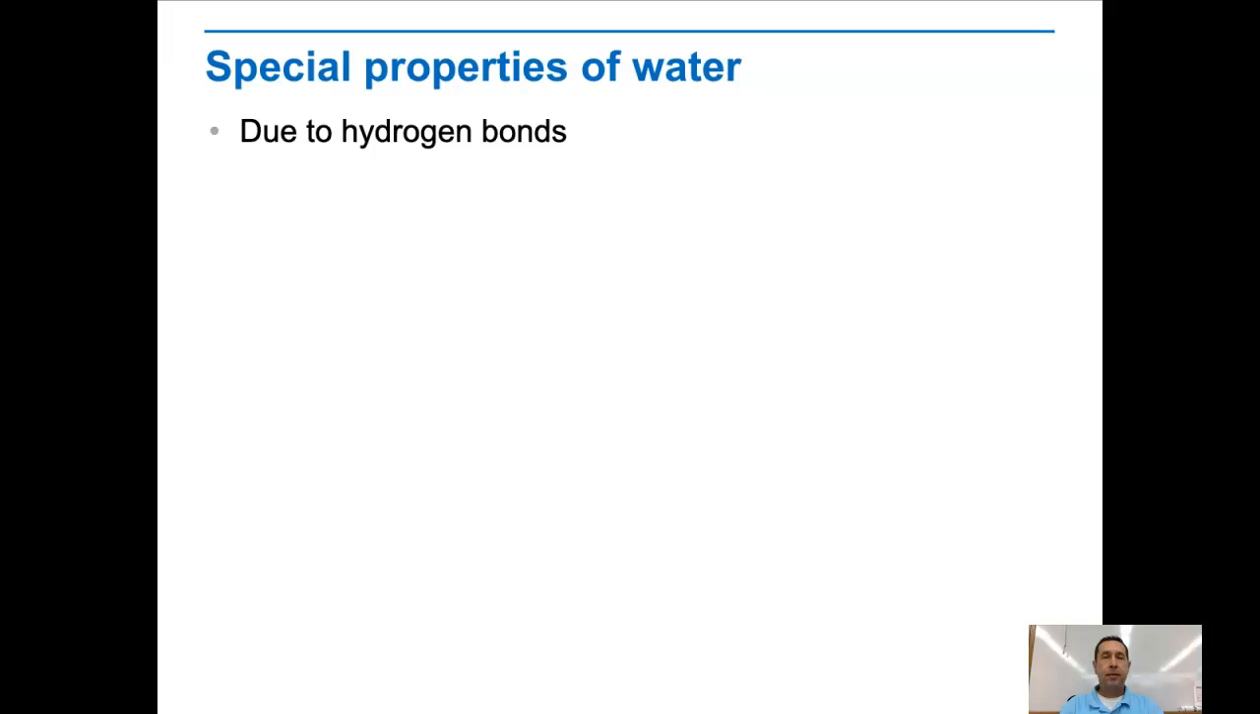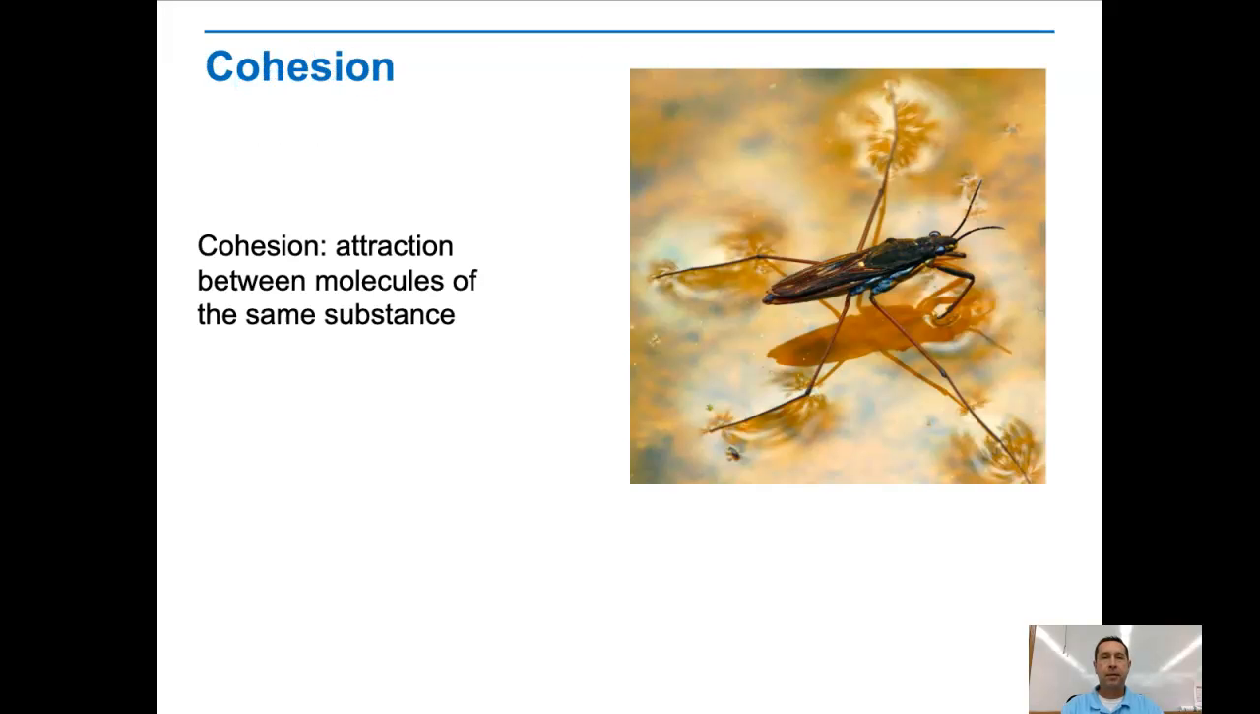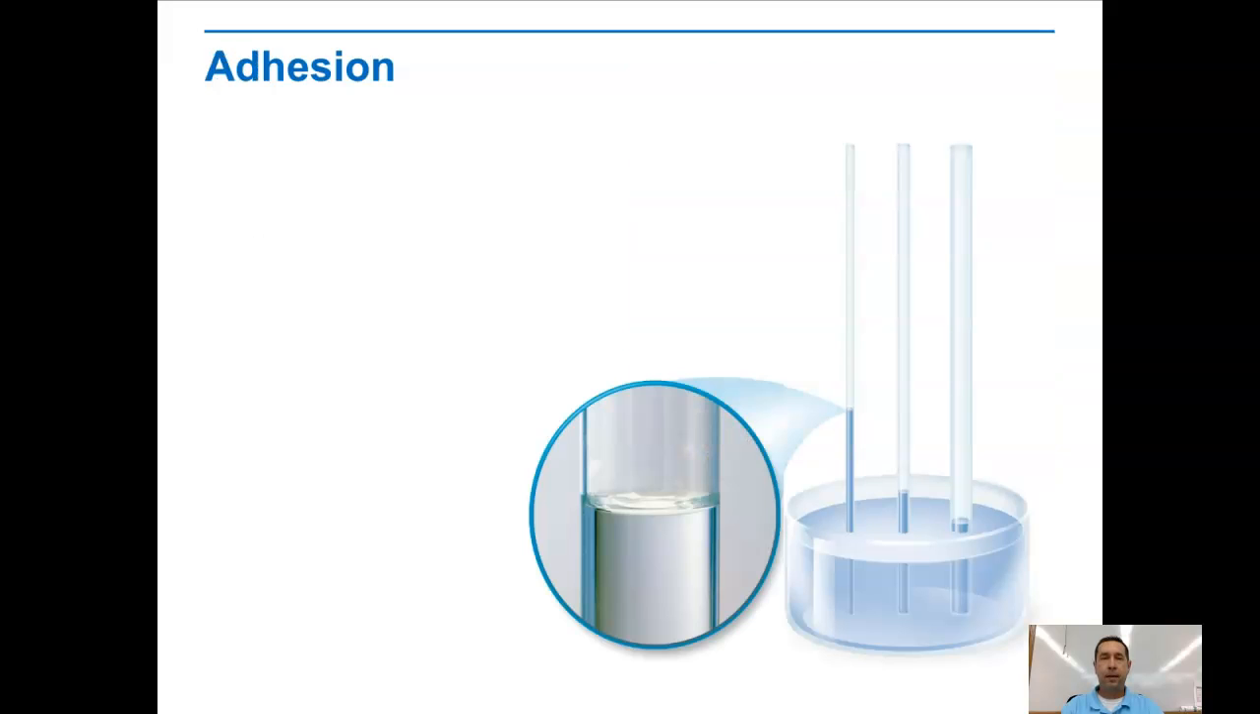The special properties of water are due to the fact that water can form hydrogen bonds, at least many of them are. Cohesion is the attraction between molecules of the same substance. And so when water molecules are attracted to each other, they form surface tension, which allows things like the water strider to walk on the water and so forth.